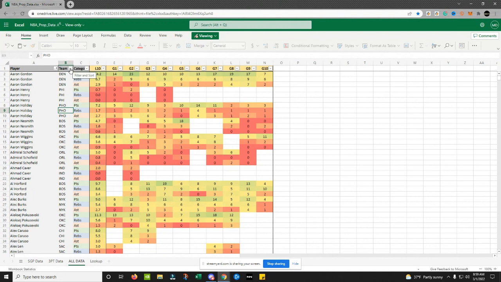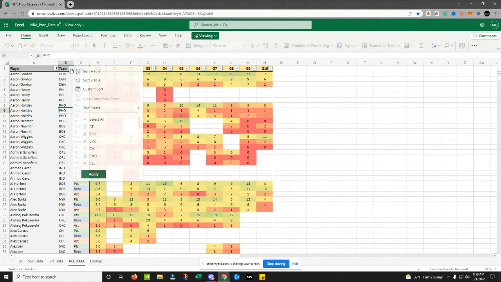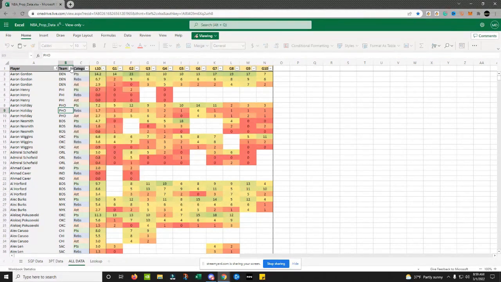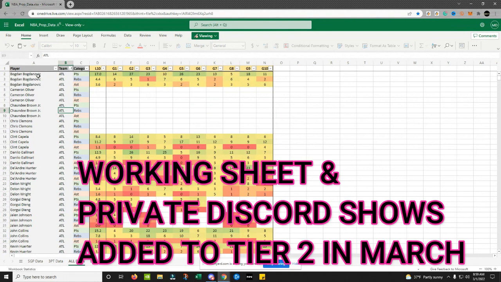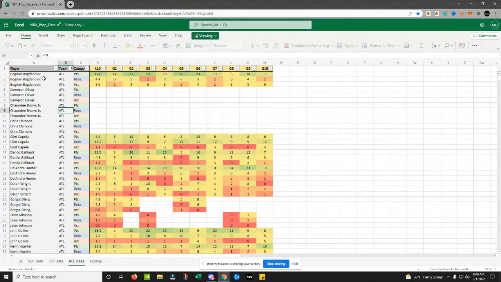If you're looking at a 10 o'clock, 2-game slate, you could filter out just those teams if you wanted, and then you can sort them both by team and alphabetically. So if you're like, well, I just want to do research for Atlanta, okay, cool. You can sort alphabetically by the teams, and then the names right here, and you can do all your work.